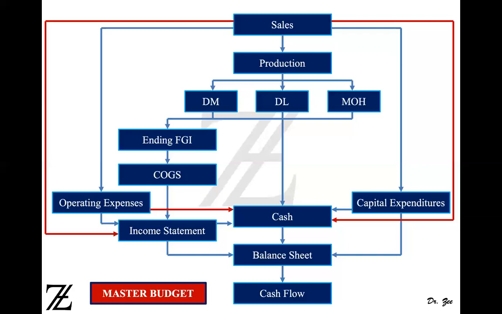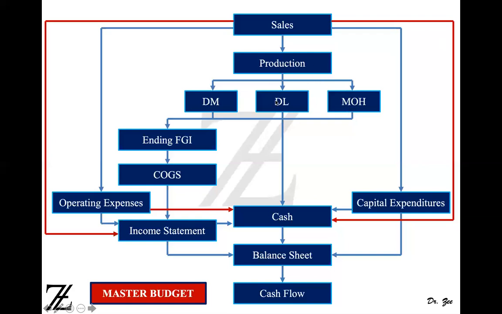So we start with the sales budget, and the sales budget determines your production budget. Once you know how many units you're going to sell in the next month or the next quarter or the next year, you can work on production, right? Your production depends on how many units you're going to sell. And then your production relies on material, labor, and overhead. So you prepare a direct material budget, a direct labor budget, and a manufacturing overhead budget, right?